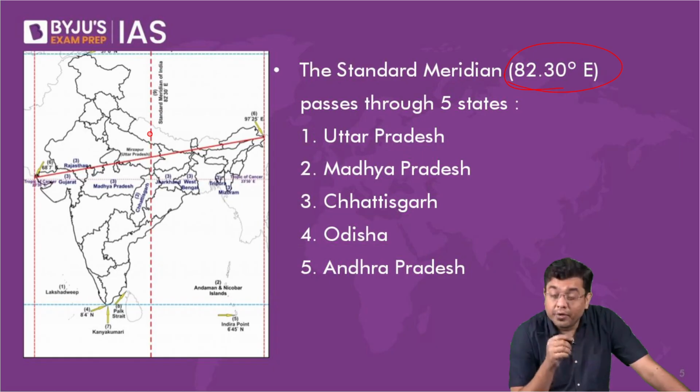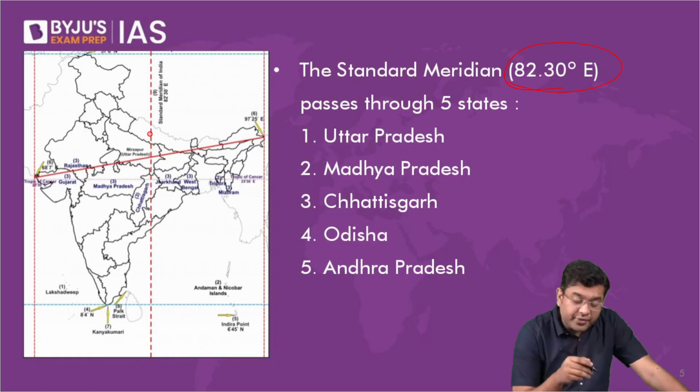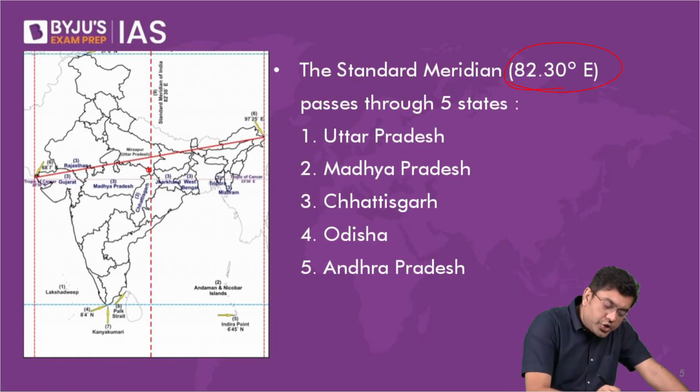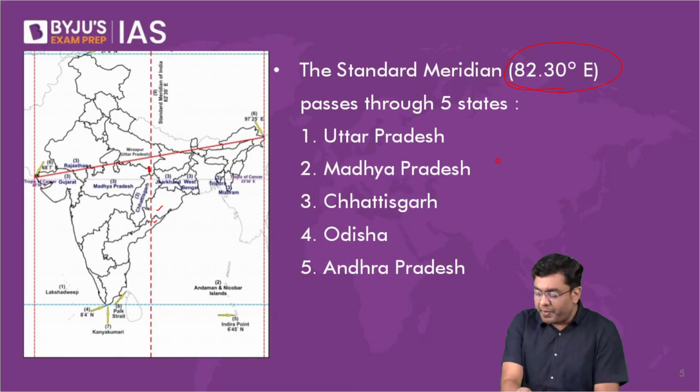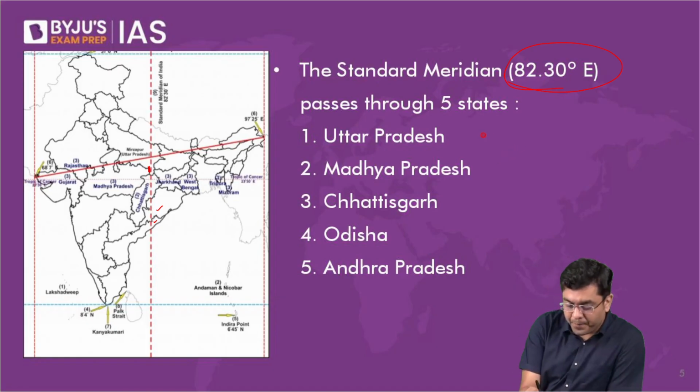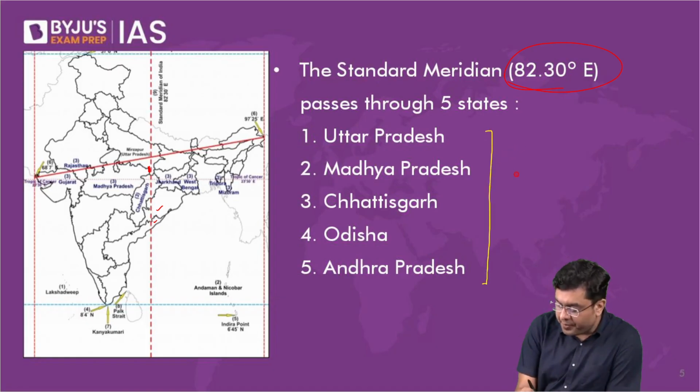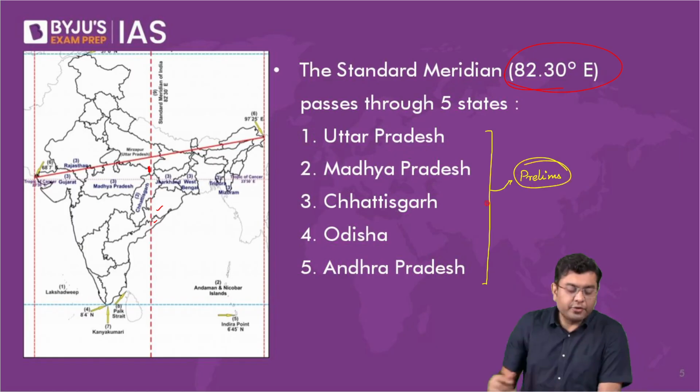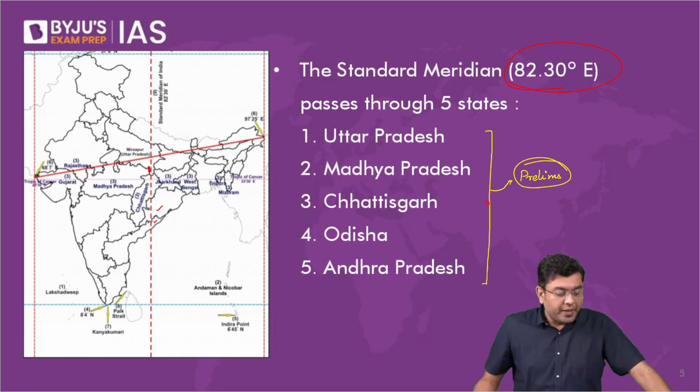From that region, it touches Madhya Pradesh's border, then moves through Chhattisgarh, Odisha, and Andhra Pradesh. These different states are relevant for your prelims. Okay, so that is where it goes through.